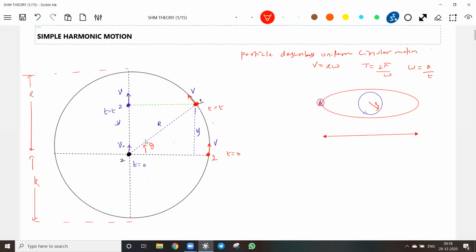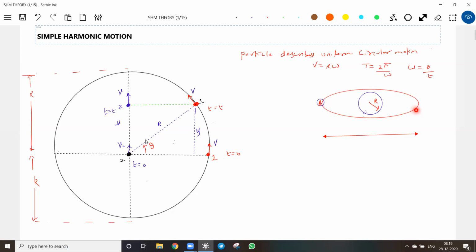They got shocked. How can a heavenly object describe to and fro motion? Because if the object is far away, how does it appear? Though it is moving in a circular path, if you are far away, how does it appear? It will appear as if it is moving in to and fro motion. Am I right?